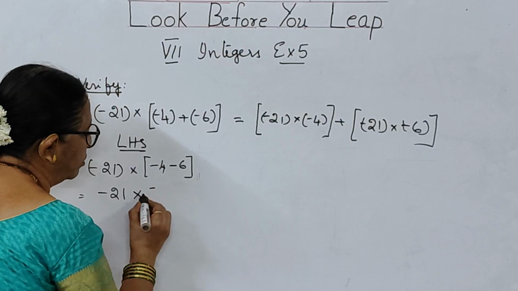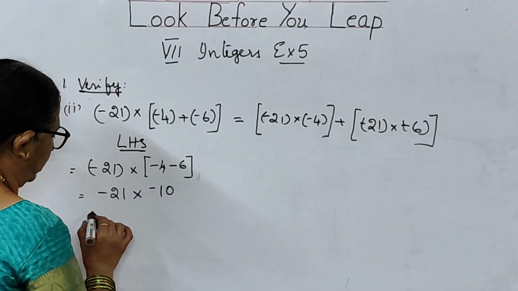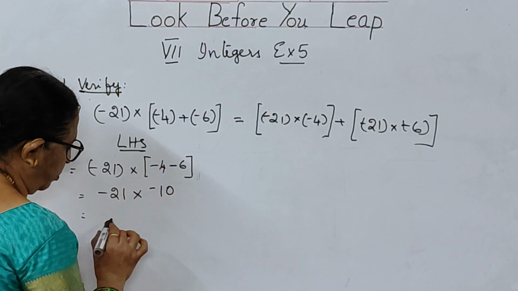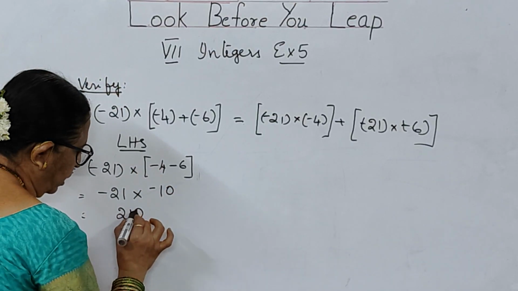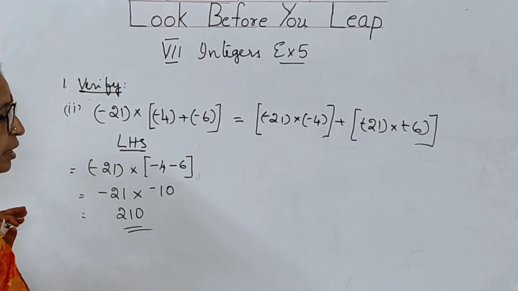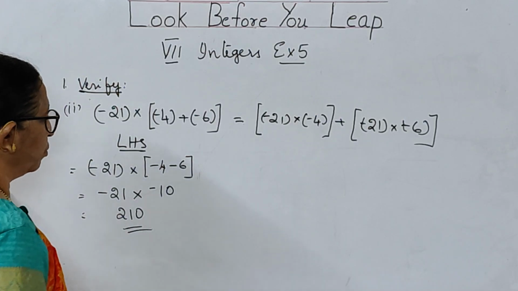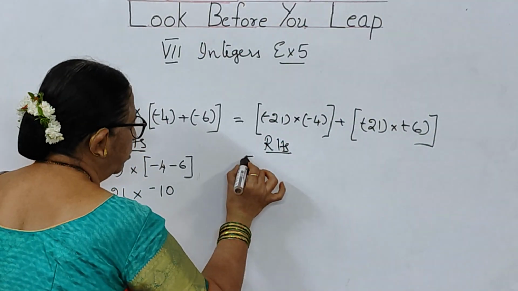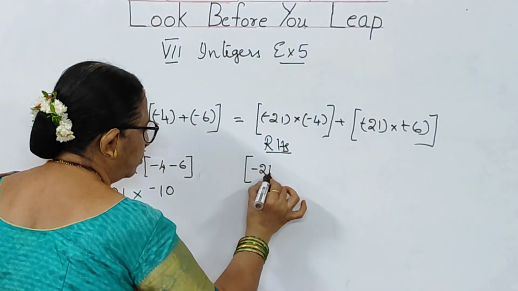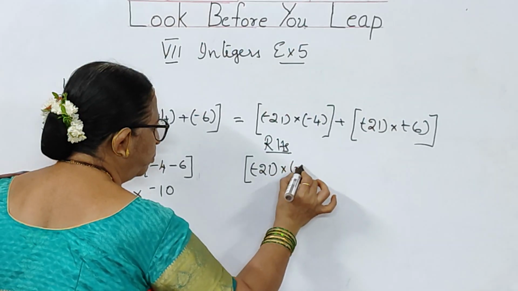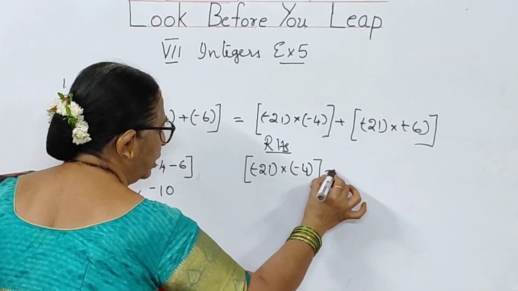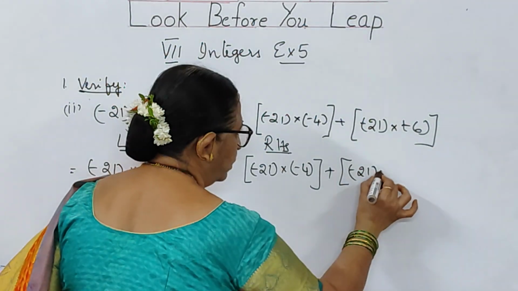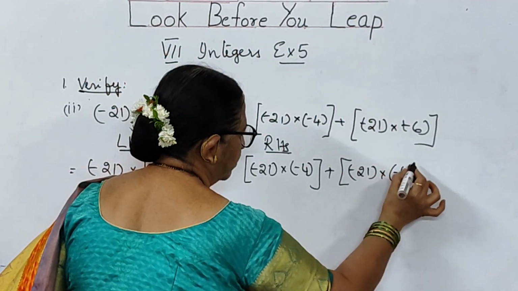Since you have got a minus sign, you are going to get minus 10. So of course, 21 into 10, minus into minus is plus, 210 is the answer you got in LHS. Now go to the RHS. In RHS, the problem given to you is minus 21 into minus 4 plus minus 21 into minus 6.